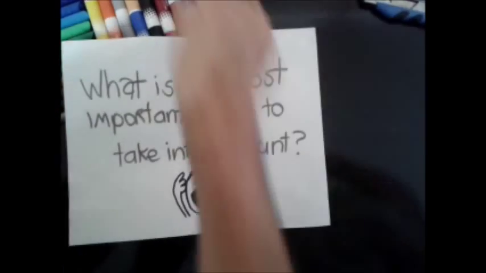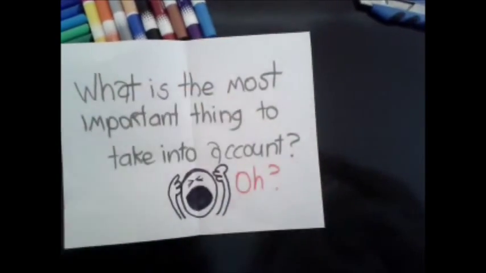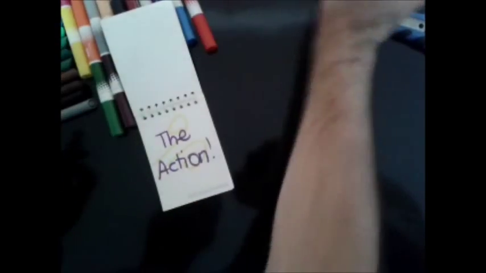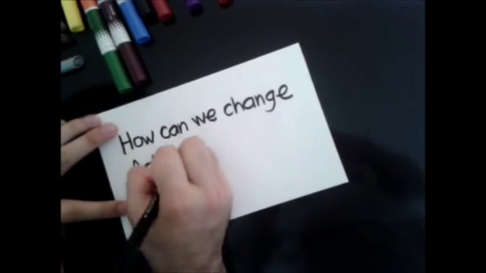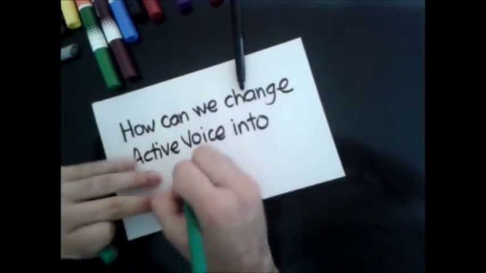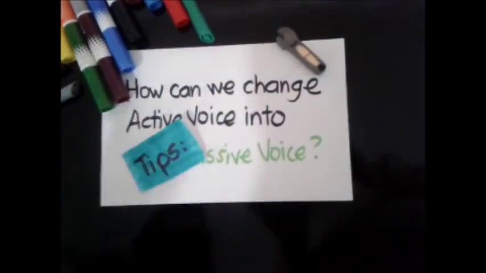Okay. When we talk about the passive voice, what is the most important thing to take into account? So in this video, we're gonna focus on those changes that the verb has in order to create the passive voice. So the most important thing here is the verb or the action, okay? Perhaps you're asking yourself, how can we change active voice into passive voice? So it's very simple. Here are some tips.